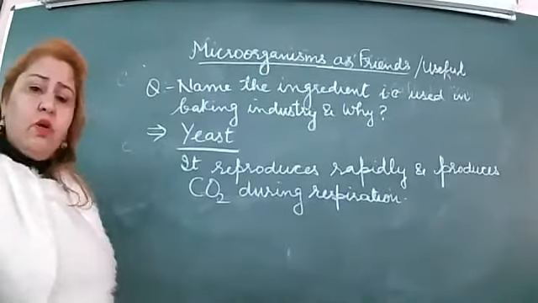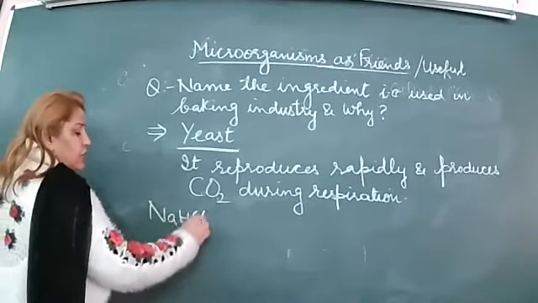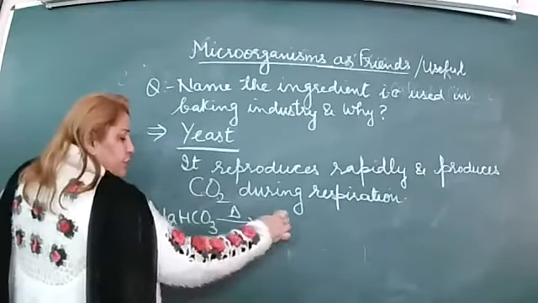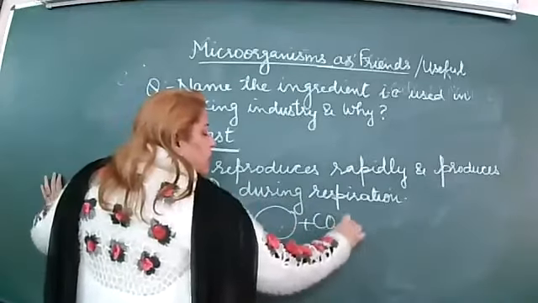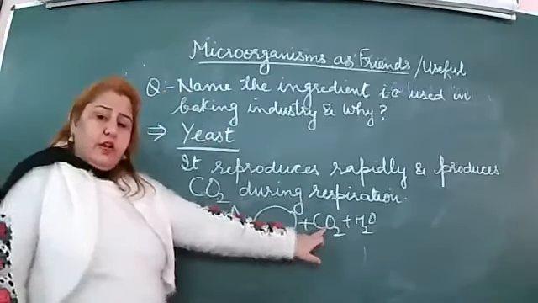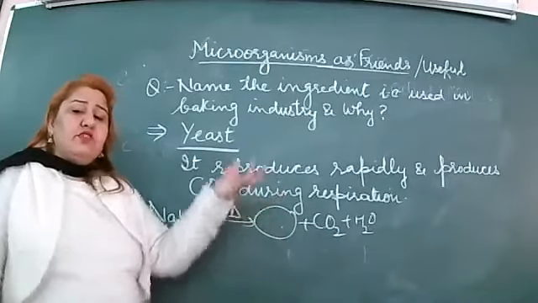Baking soda, NaHCO3, when we heat it, produces carbon dioxide and water. This carbon dioxide helps make things fluffy.